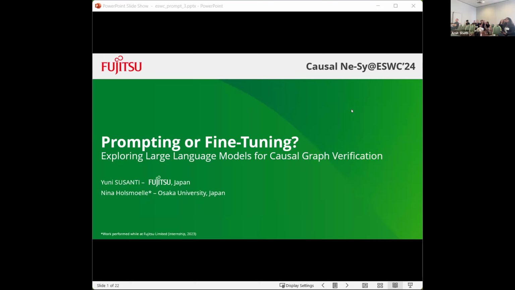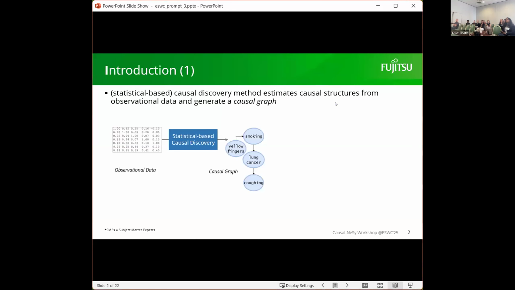So the title of our presentation is Prompting or Fine-Tuning. We are exploring the large language model for causal graph verification or validation. In the introduction, the conventional way to perform causal discovery is with statistical-based causal discovery, which estimates causal structures from observational data and generates a causal graph as a result.